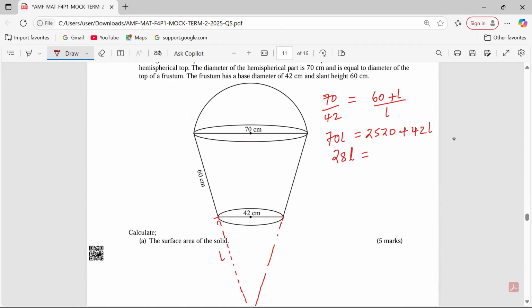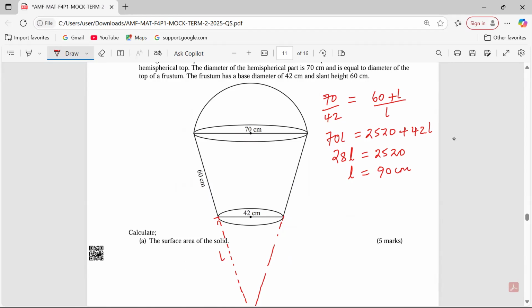L equals 2520. So the value of L shall be 2520 over 28. 2520 divided by 28 is exactly 90 centimeters.